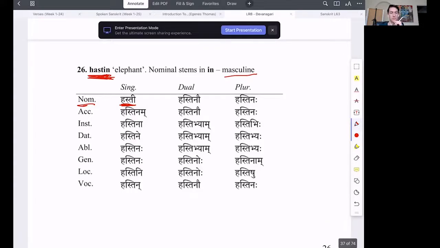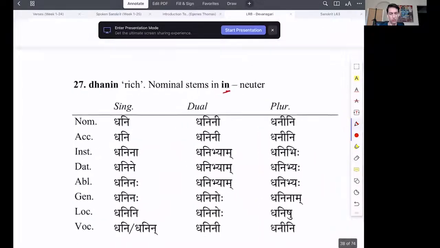Hasti, hastinau, hastinaha. Hastinam, hastinau, hastinaha. Hastina, hastibhyam, hastibhihi. Hastine, hastibhyam, hastibhyaha. Hastinaha, hastibhyam, hastibhyaha. Hastinaha, hastinoho, hastinam. Hastini, hastinoho, hastishu. Good. Hastin, hastinau, hastinaha.